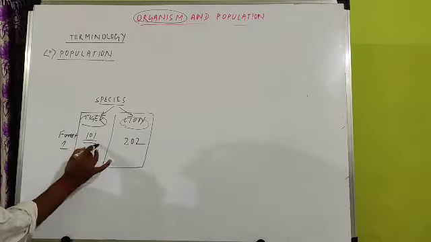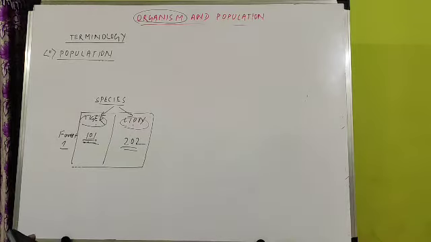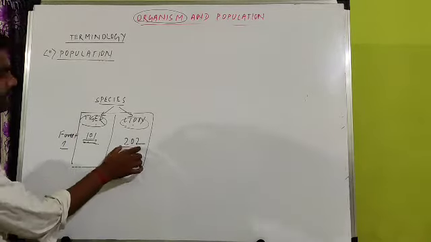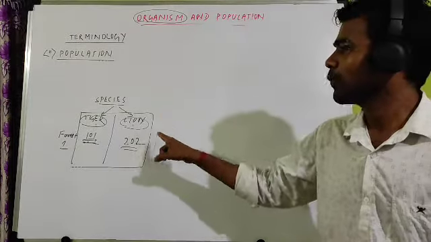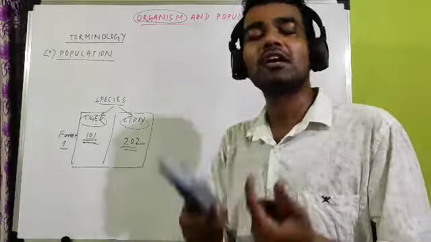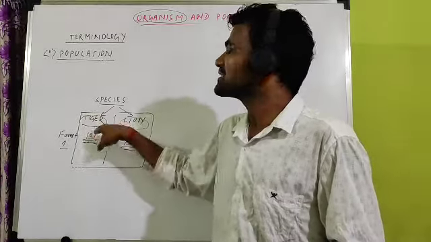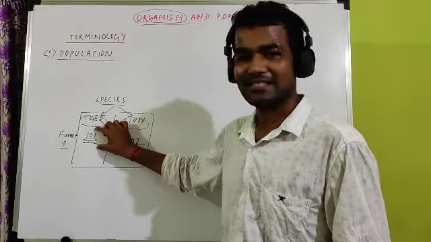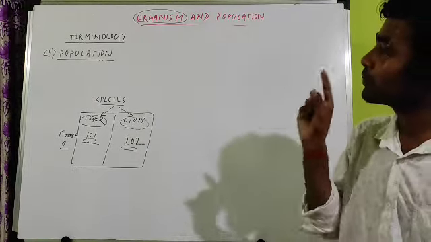But if you look at the number, tiger number is 101 but lion number is 202. So this indicates their population. 101 is the population for tiger, 202 is the population for lion. If someone asks you population of which species is more, here lion population is more. So population can increase or decrease, but species cannot. Here we cannot say the tiger species is less. Here tiger population is less, and here lion population is more.